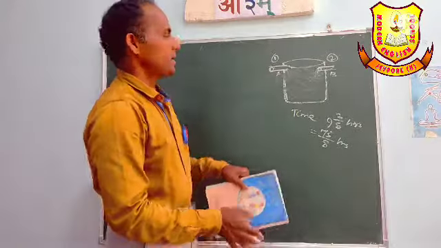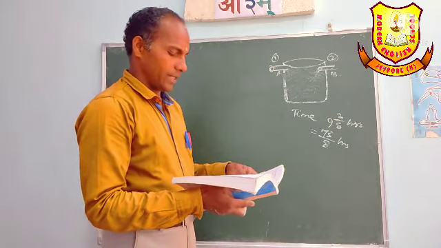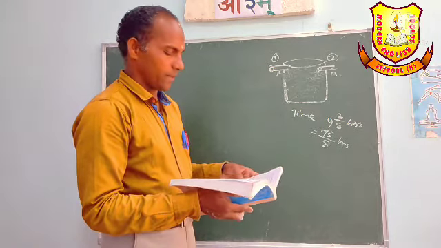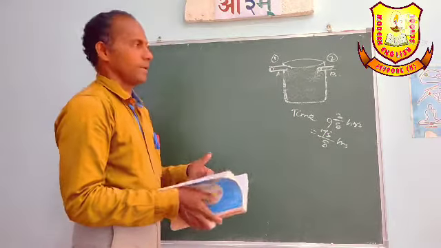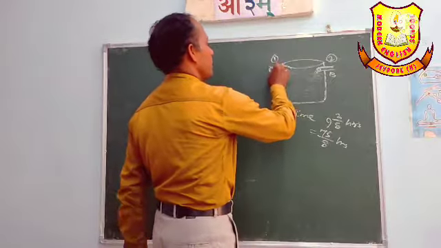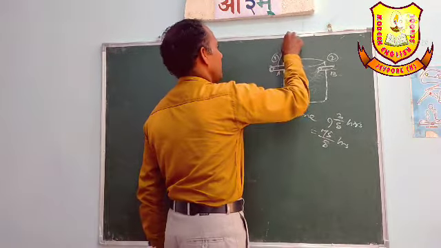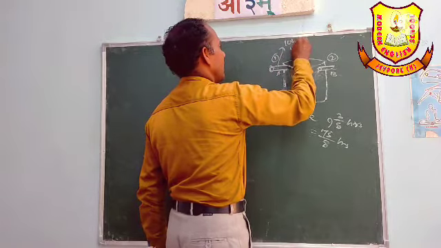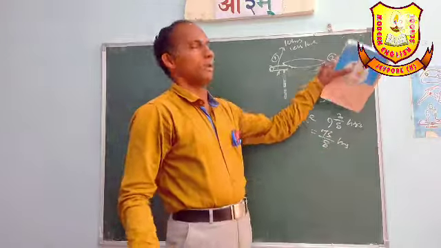It is told that the larger diameter takes 10 hours less than the smaller one to fill the tank separately. It will take 10 hours less time than this one.